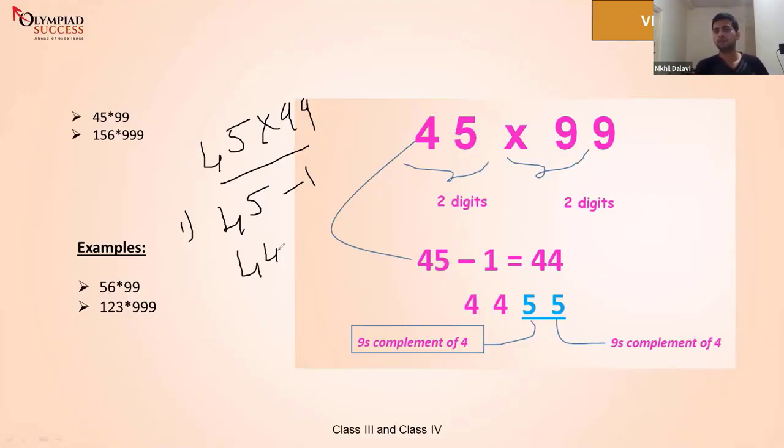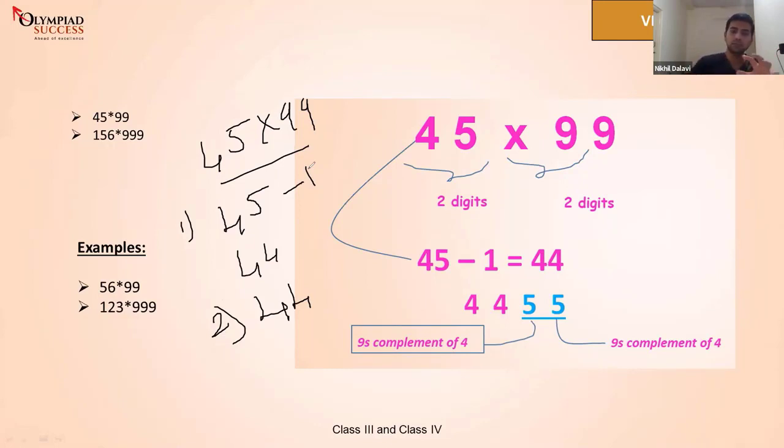Anyone who is left behind? Did everyone understand the first step? Yes, Praneeth got it. Most of you got it. So this is the first step: take the number and subtract 1 from it. Now let's go to the second step. We will write this 44. This method is called multiplication of a number with a series of nines.